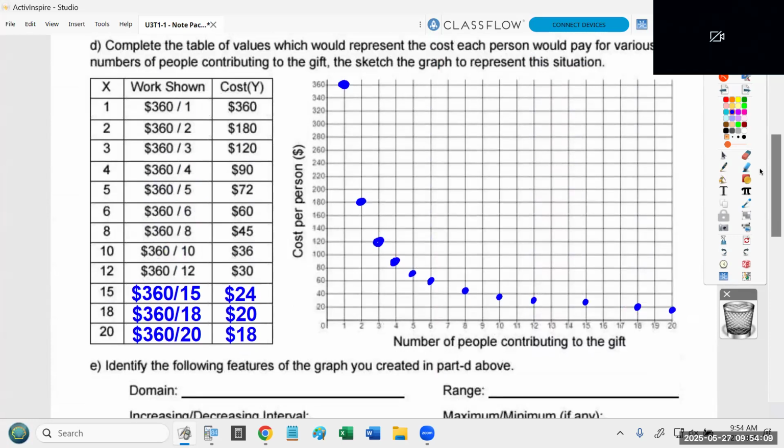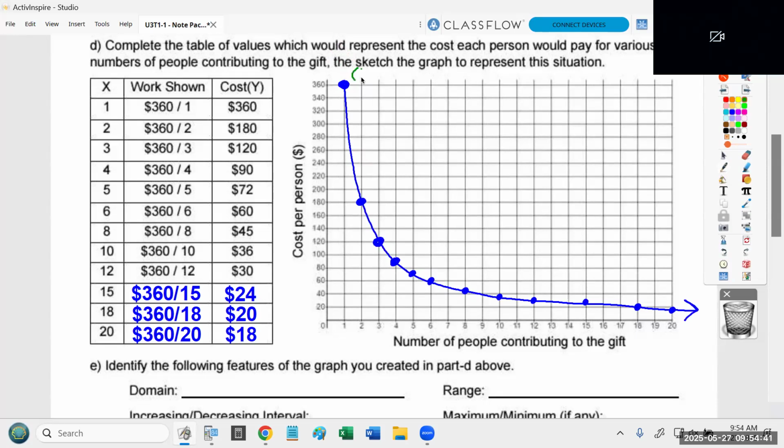Okay. Now I'm going to drop this down. I'm going to draw a curve that goes through all of these points as best I can. And I'm going to put an arrowhead on the right. I'm not going to put an arrowhead here. To me, it would be wrong to put an arrow there. What I would actually argue, because this is a real world problem, is this function starts at the point 1, 360. Okay, it's not a location where it just keeps going.